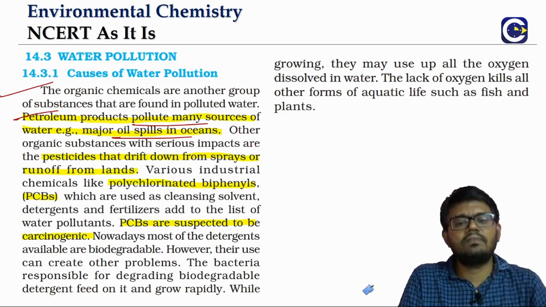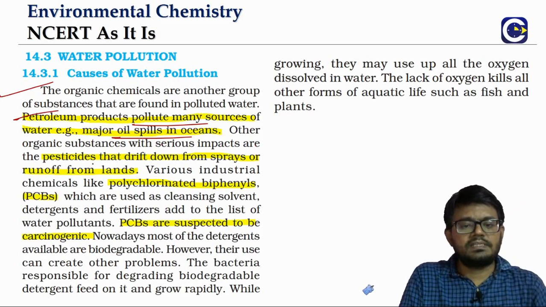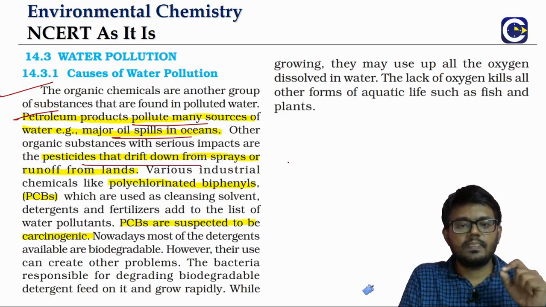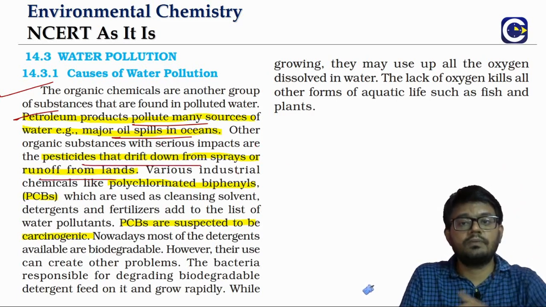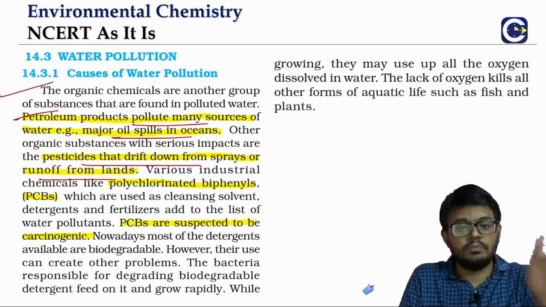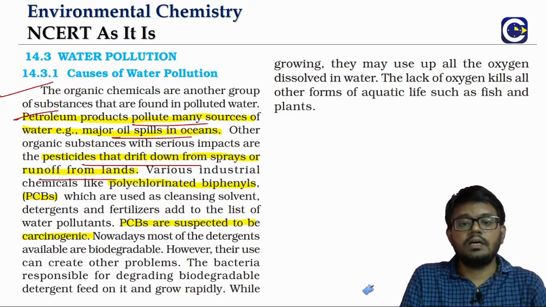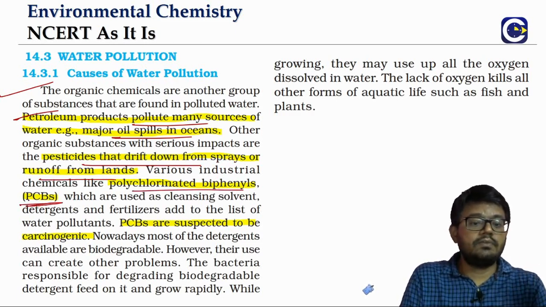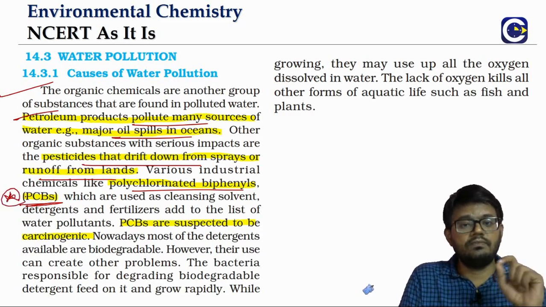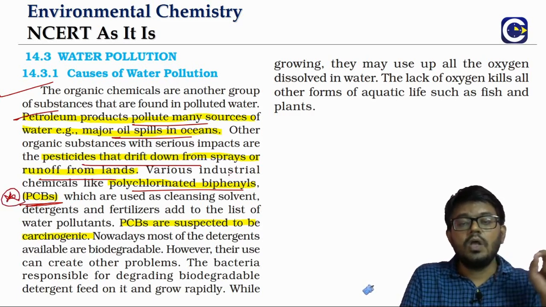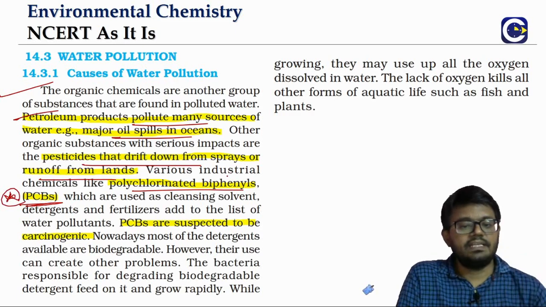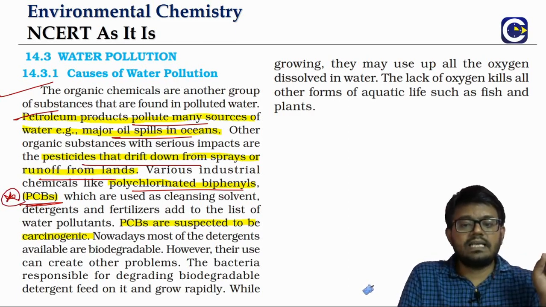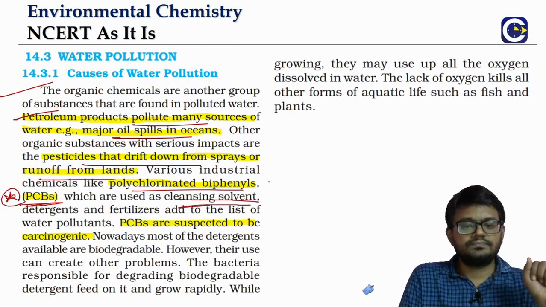We can also have organic substances like pesticides that run off from agricultural land into ponds or nearby water bodies. We can have industrial chemicals like PCBs. Whenever we have these abbreviations, we have to pay attention to them. What is it? Polychlorinated biphenyls, PCBs. They are used as cleansing solvents.